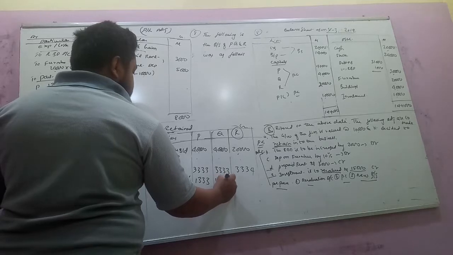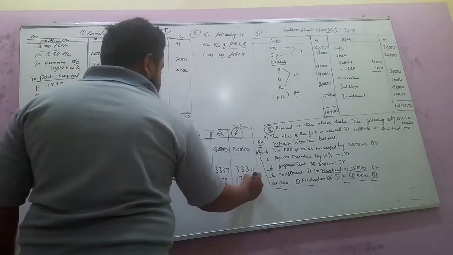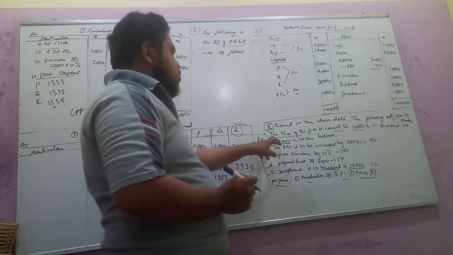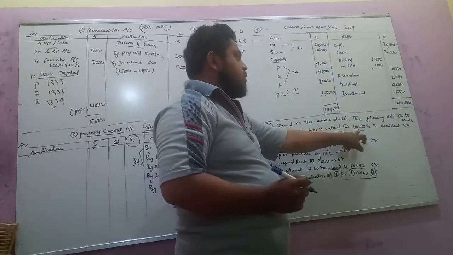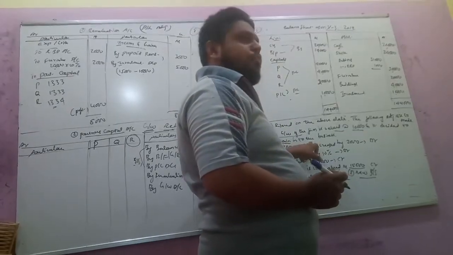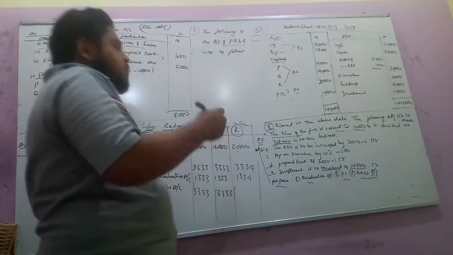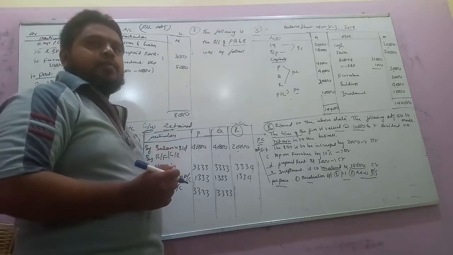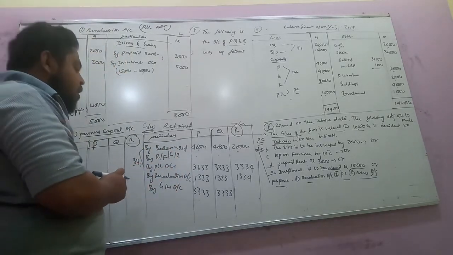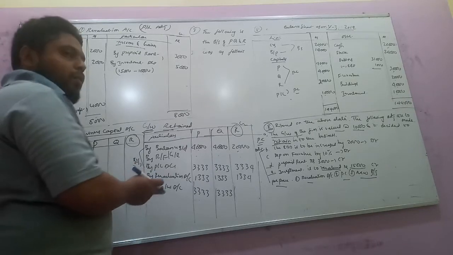1,333 each. So goodwill, the goodwill of the firm is valued at 10,000 and it is decided to retain it in the business. Retain means the goodwill amount we compulsorily have to show in the balance sheet, and here we have to show it on the credit side among all the partners in their old profit sharing ratio.